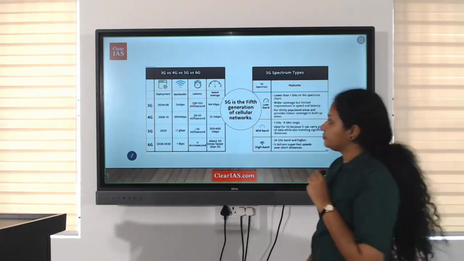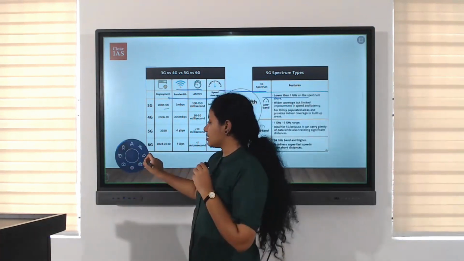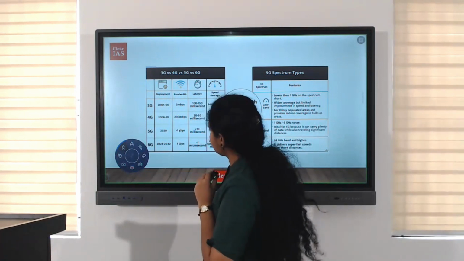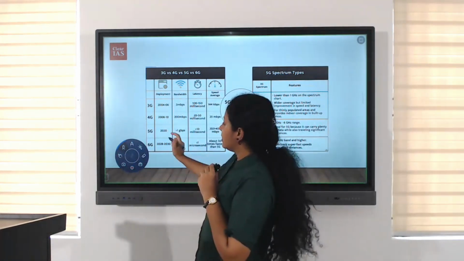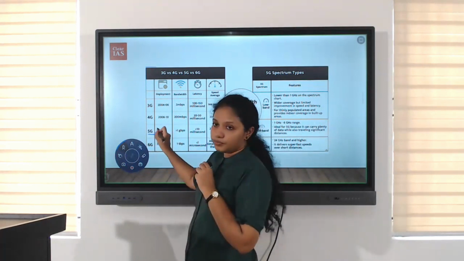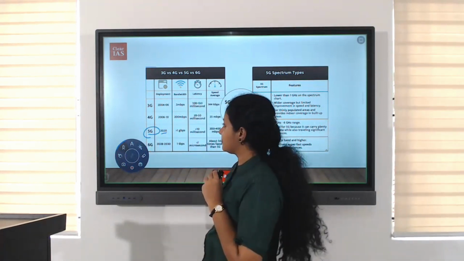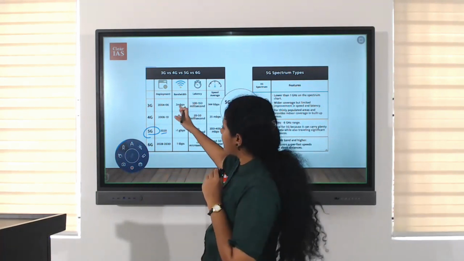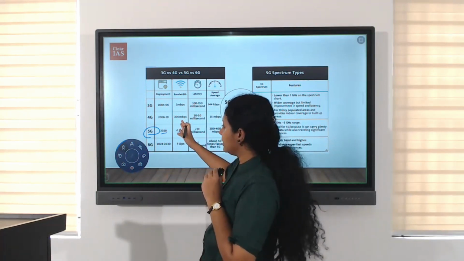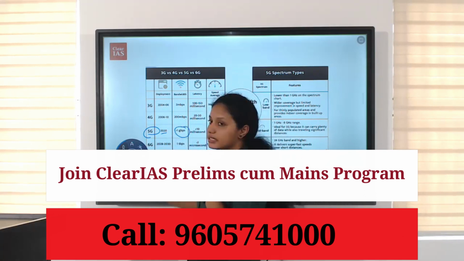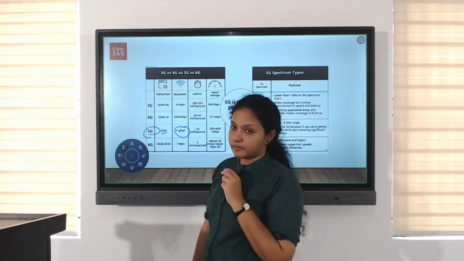6G is something which is yet to come. So we are at the level of 5G now. We can see that the bandwidth increases. Initially, when we consider 3G, it was 2 MB only, then 200 MB. Now, when we consider 5G, it is nearly or greater than 1 GB.